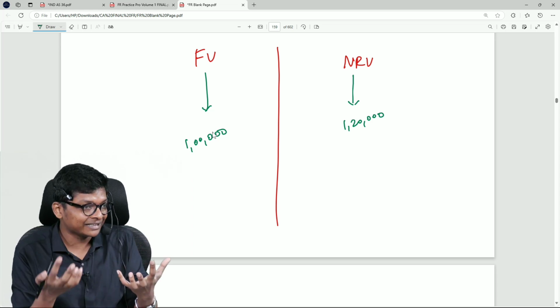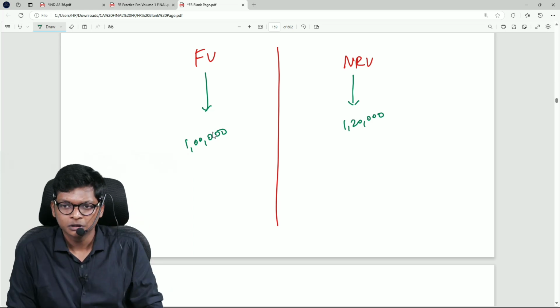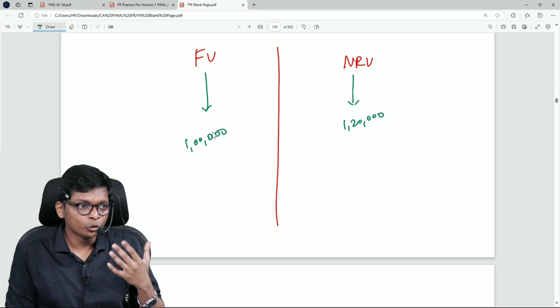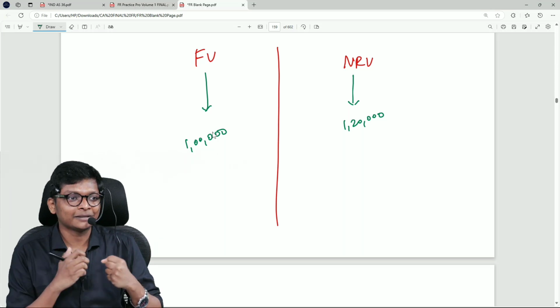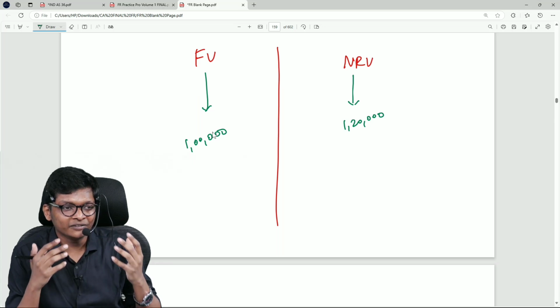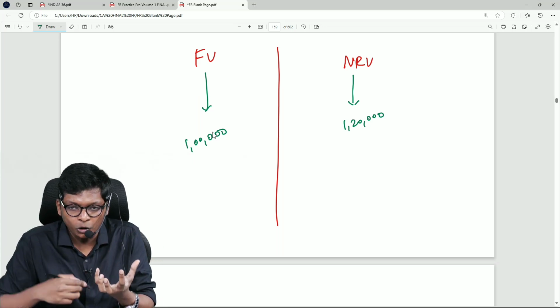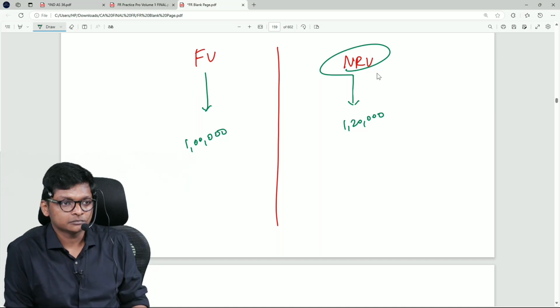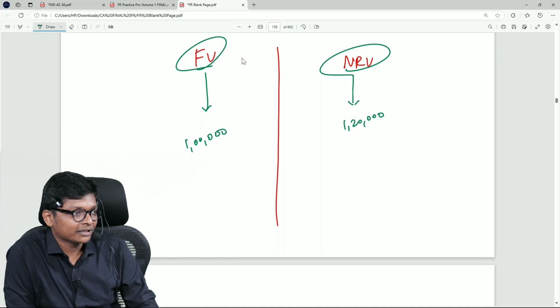Can you look at the difference, guys? Perception only varies. It's only the angle. For example, you guys will think, oh, class cancelled 10 days, sir, it won't finish in time. That is your perception. For me, I am not stressed. We will finish when we finish. Don't have to worry. Perception. So, if you sell an asset, how much you will get? NRV. How much is the market ready to pay? Fair value. Are you following, guys?